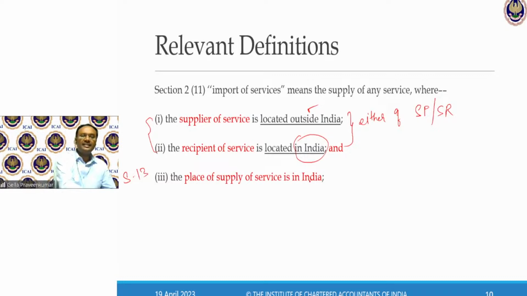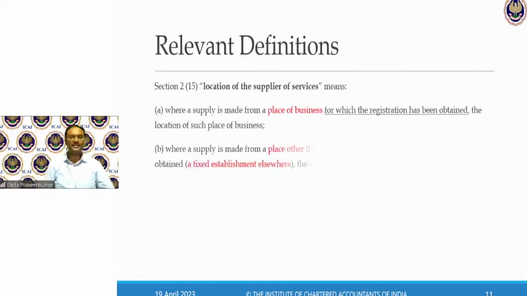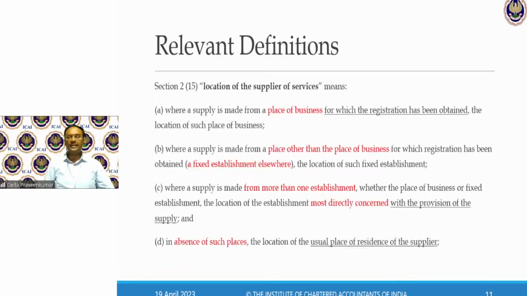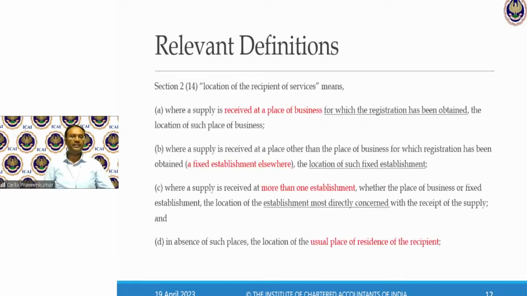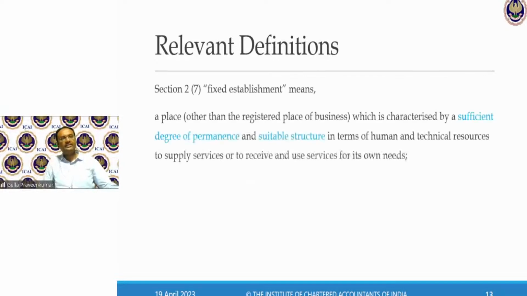In these cases, if the place of supply happens to be India, then I call this an import of service. Next. Location of supplier of service, we have discussed. Location of recipient of service, this also we discussed in the previous class.